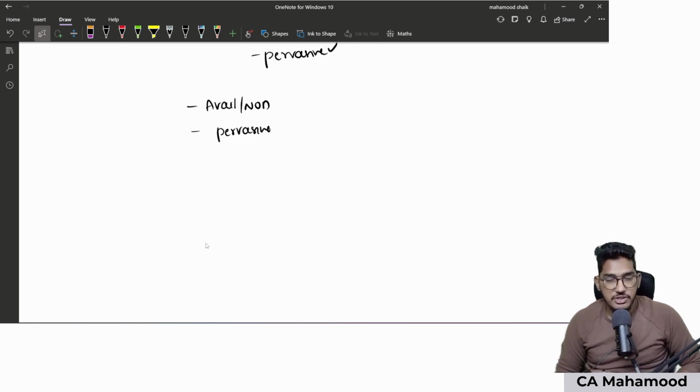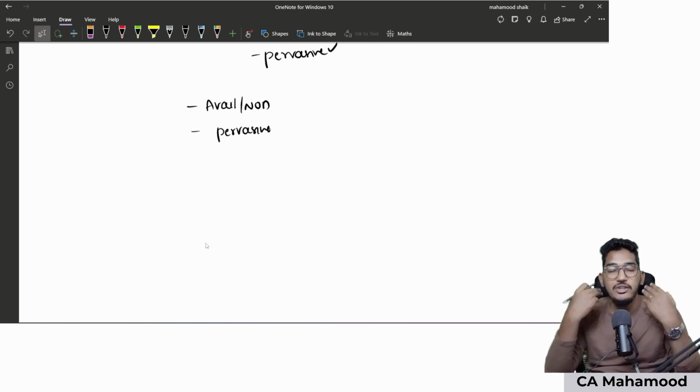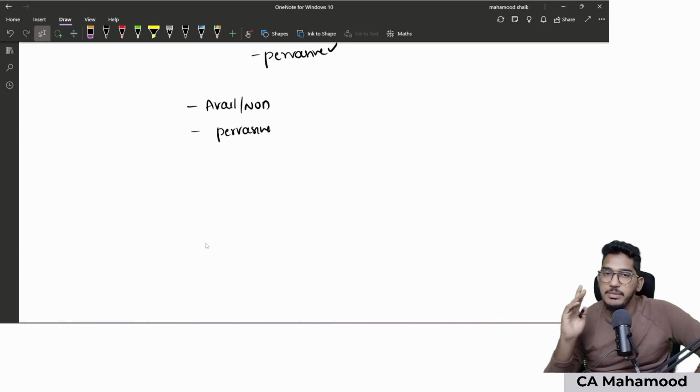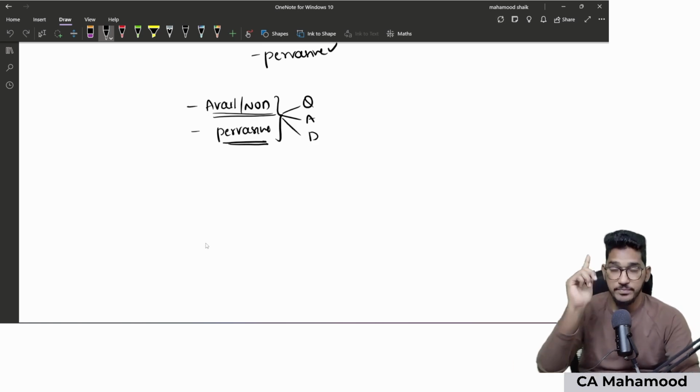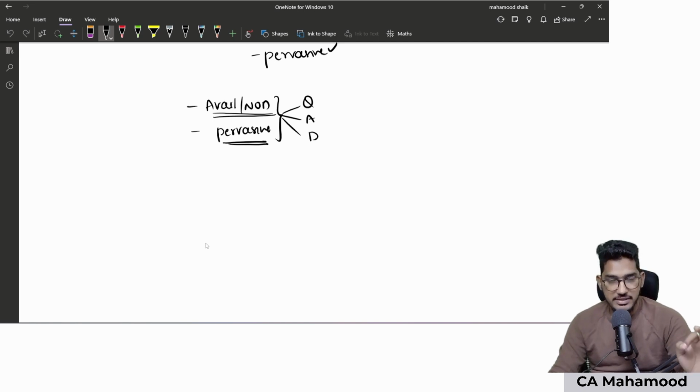If you observe all the three definitions, whatever I have told, either qualified, adverse, or disclaimer, which kind of modification has to be given depends on only two circumstances. One is availability or non-availability of audit evidence. The other one is pervasiveness of the misstatement. Depending on these two things, we will decide whether qualified will be appropriate, adverse will be appropriate, or disclaimer will be appropriate. And one more important thing from SA 705, definition of the term pervasive.